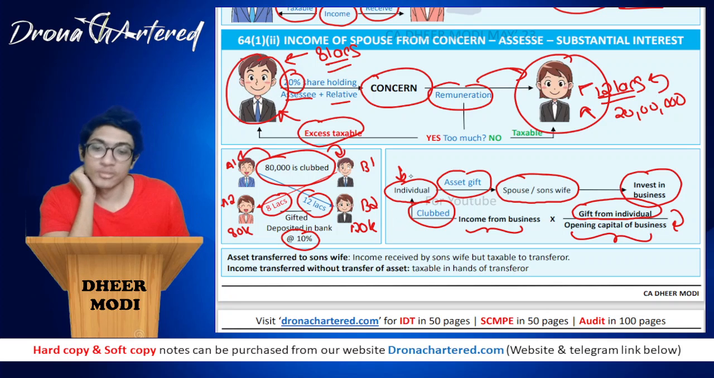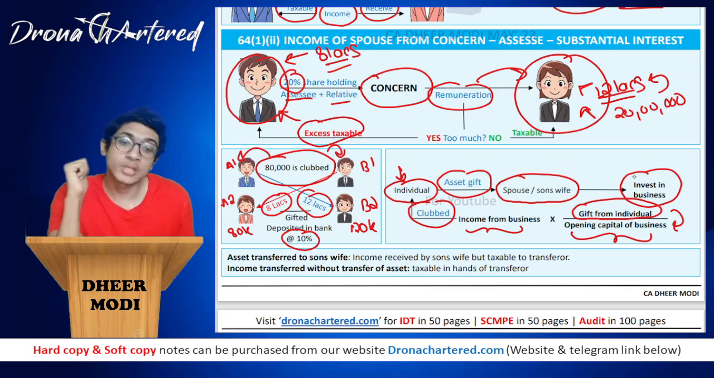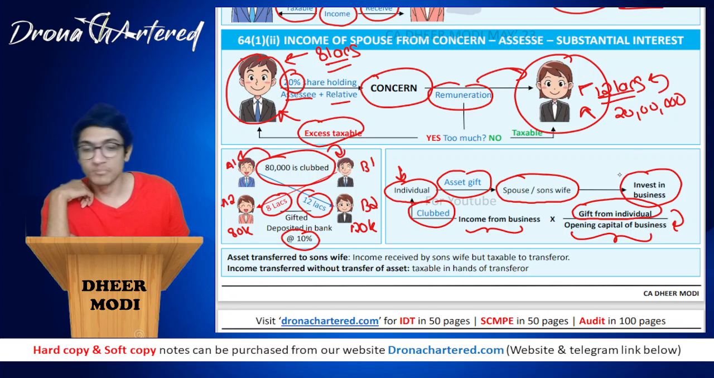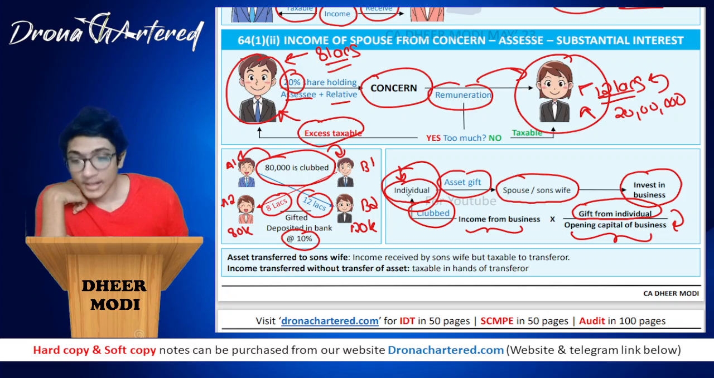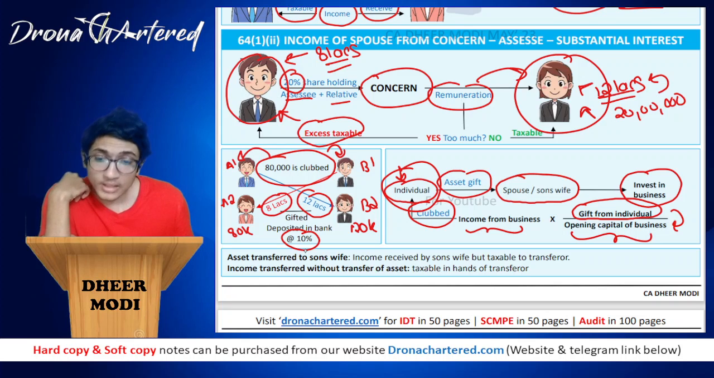Only this portion of your income will be taxed to the individual because this individual gave an asset or gift to whom? To the spouse or son's wife who further invested it in the business. So the business income will be taxable to the individual in that ratio. Okay. Last, asset transfer to son's wife.